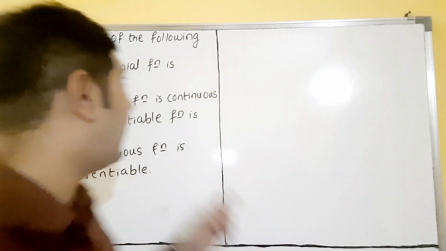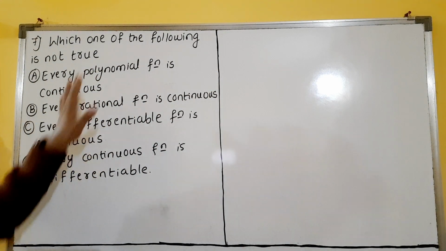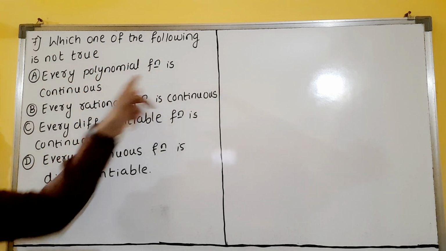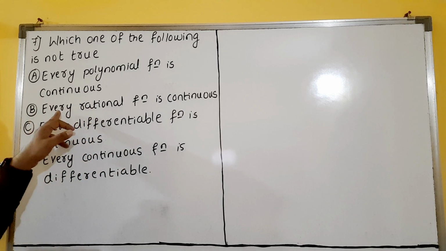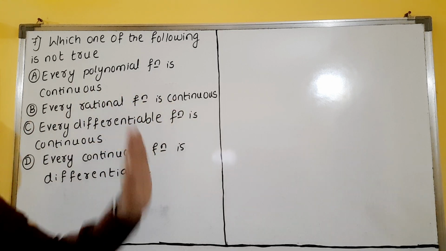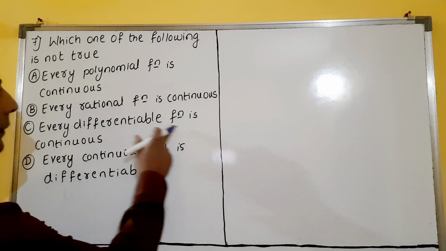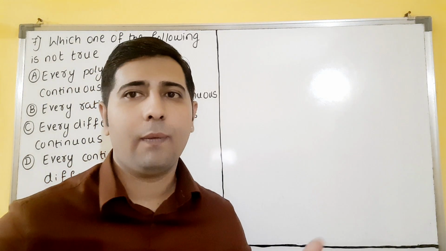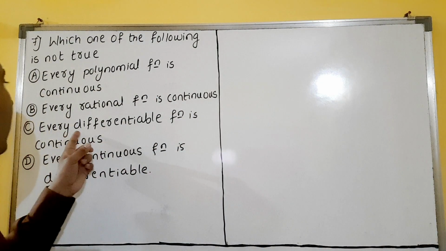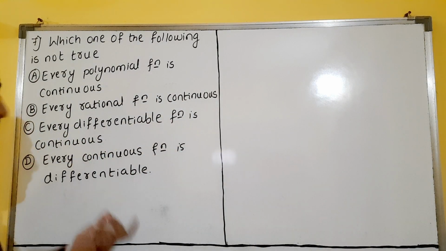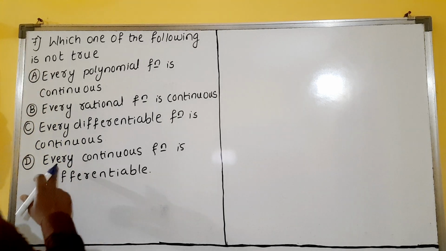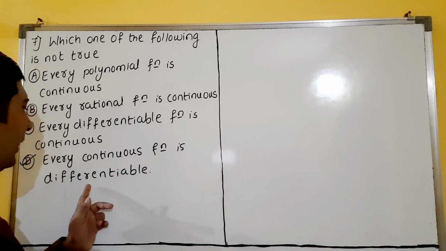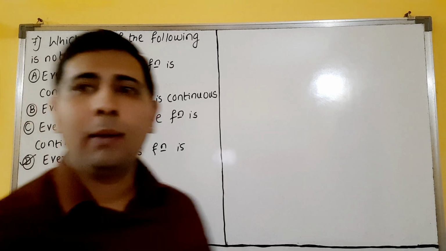So which is not correct in these options, that we have to say: which one of the following is not true. Every polynomial function is continuous, it is correct. Every rational function is continuous, this is also correct. Every differentiable function is continuous, this point is discussed in our first video, dear students. So every differentiable function is continuous, this is also correct. Then only D remains, this is our answer, because every continuous function is differentiable is wrong, because the modulus function.